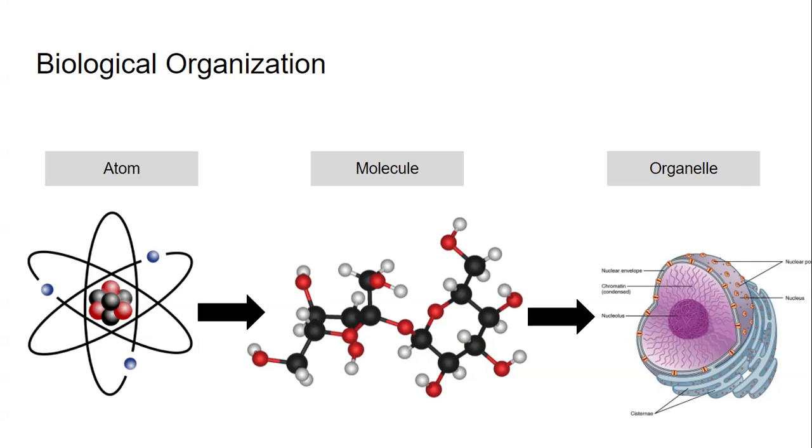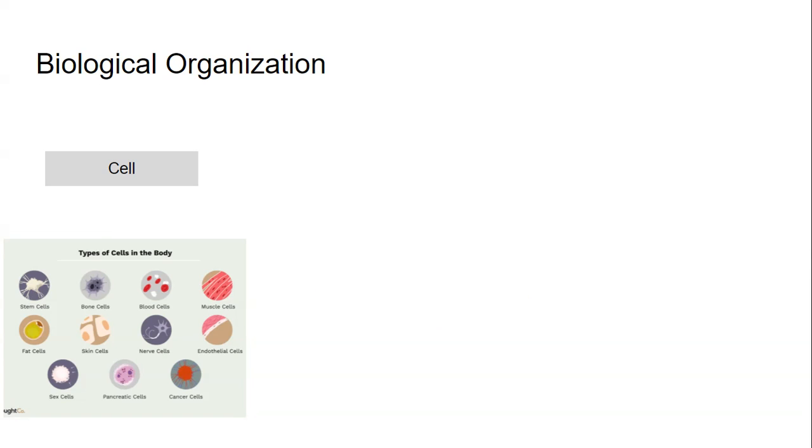Organelles are those small little parts within a cell. Think of them like little organs. Things such as the nucleus and the ribosomes and the centrioles, things of that nature that are within each and every cell that we have. Once you have multiple organelles together, then they can combine to form a cell. The cell is the basis of life. The three stages that I've already covered before the cell are not considered living. So the cell makes up every living thing that is on Earth.